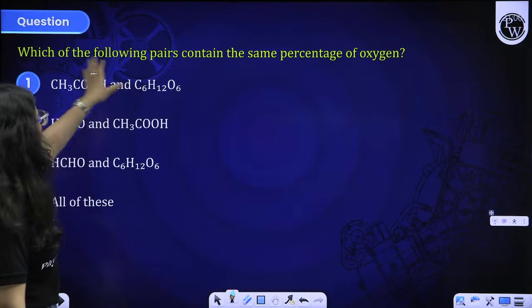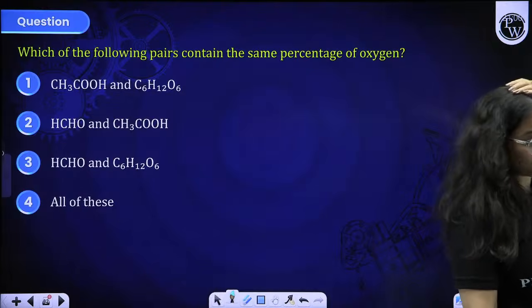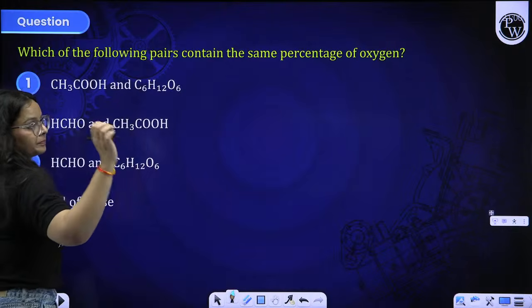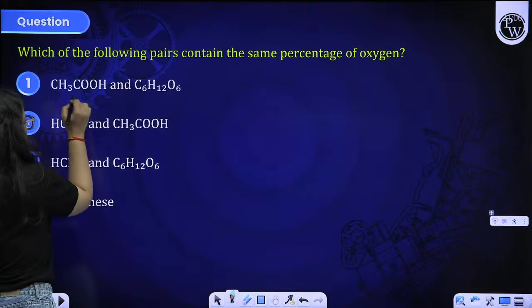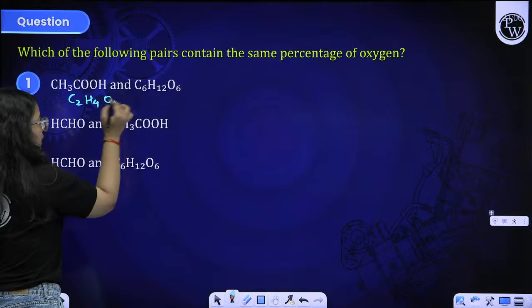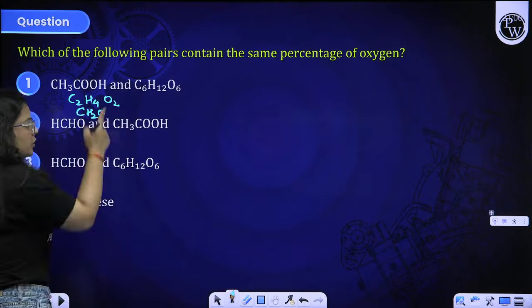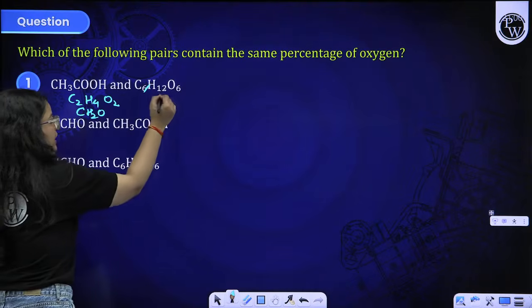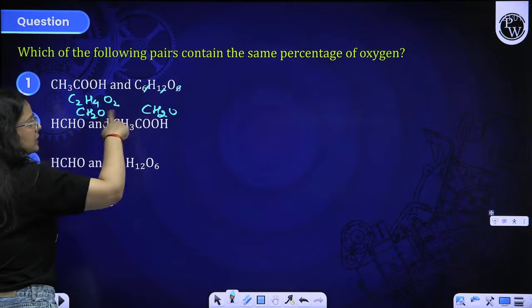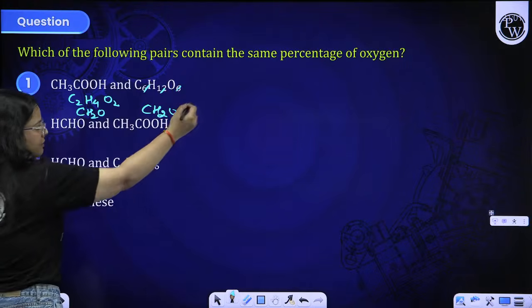Fine. Which of the following pairs contain the same percentage of oxygen? Just have to find out the minimum formula, that is empirical formula. C2H4O2 will be minimum like this: CH2O, you can divide them all by 2. Here as well, 1 to 1, that means CH2O. So they both contain oxygen in the same percentage. These two contain the same percentage of oxygen.